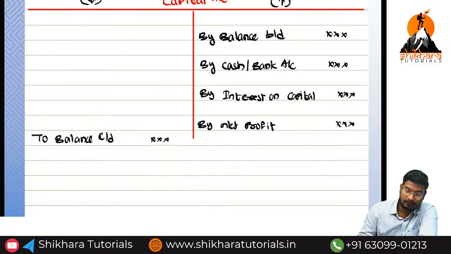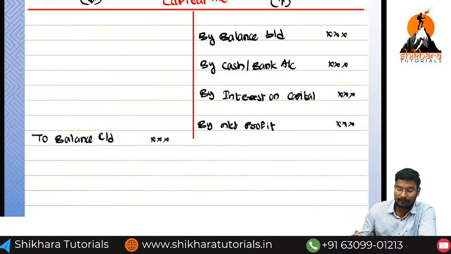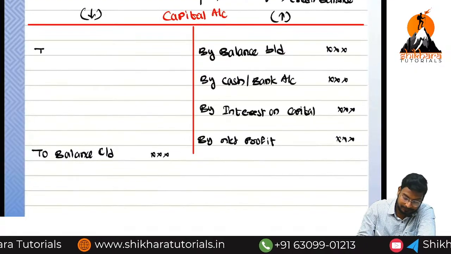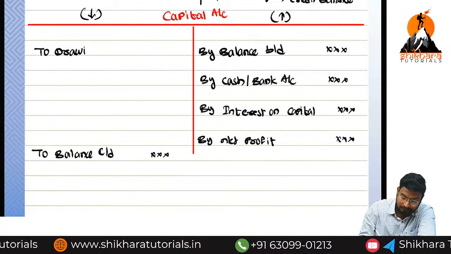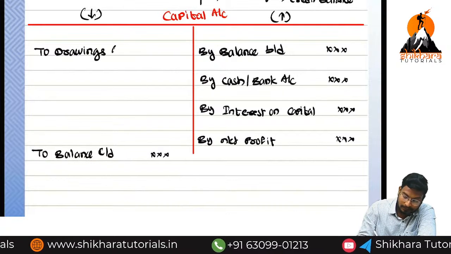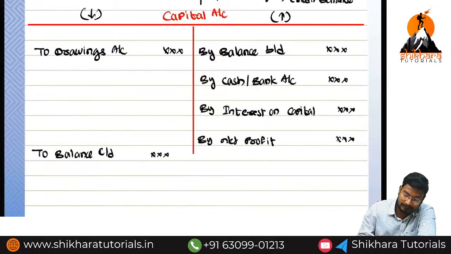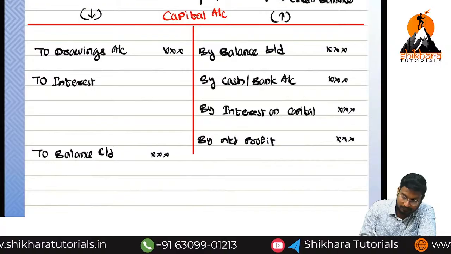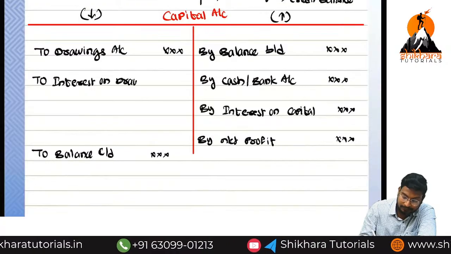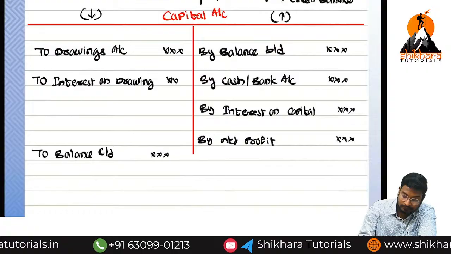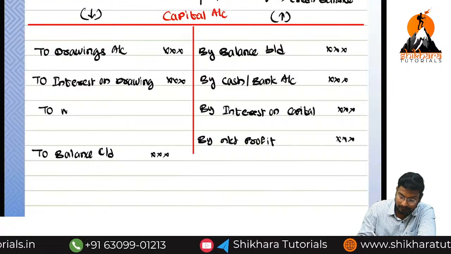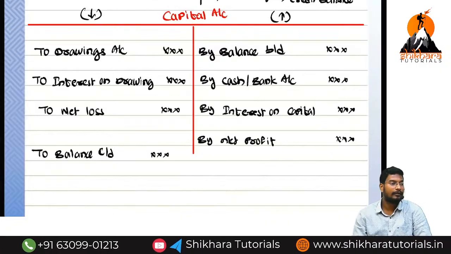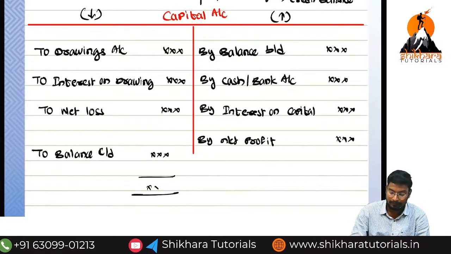Next, because of which reasons will the capital decrease? Drawings. To drawings account, decreases. Next, to interest on drawings. Next one, to net loss. This is where we need to prepare the capital account.